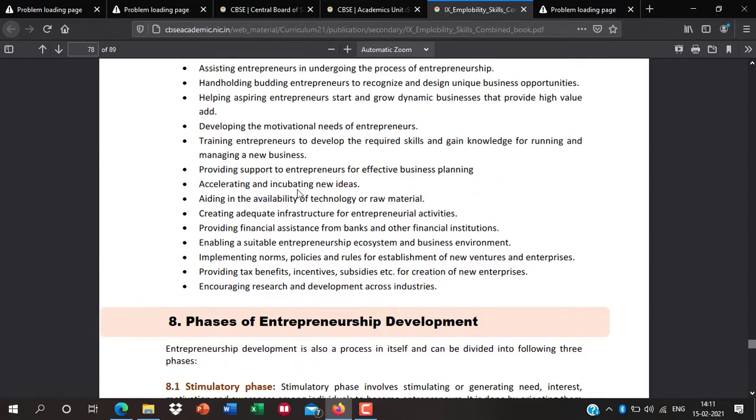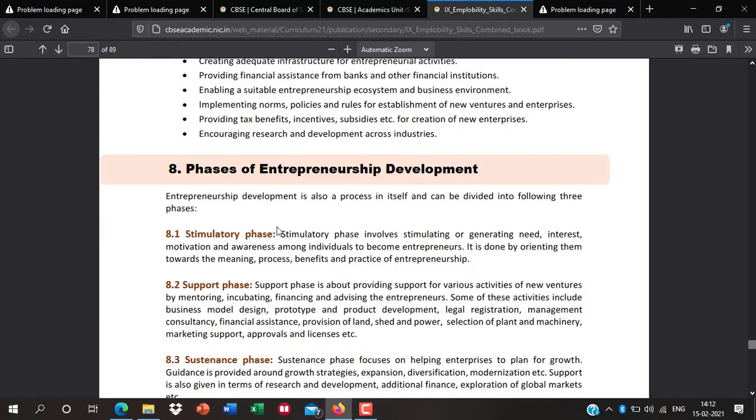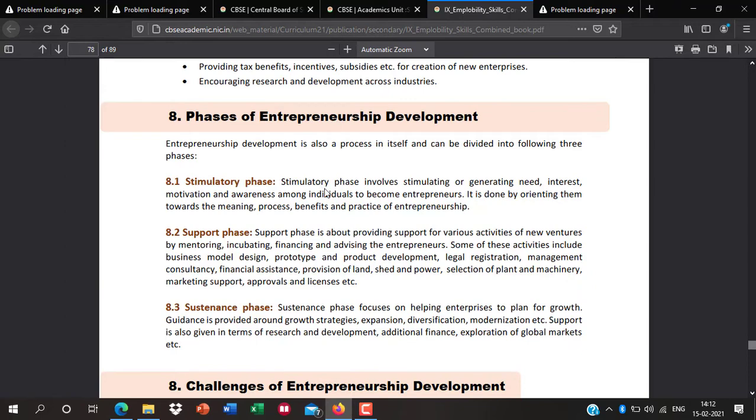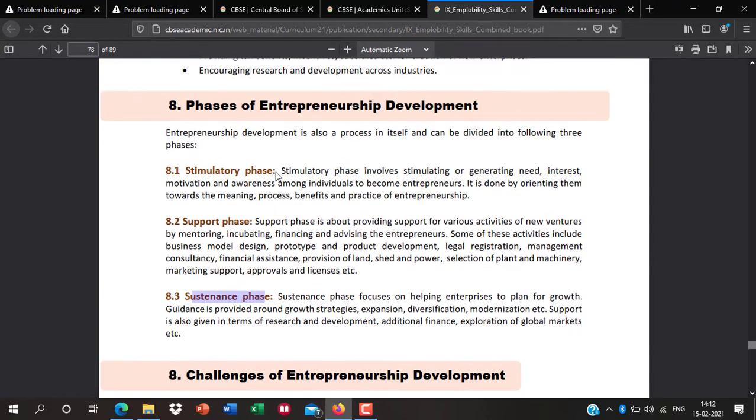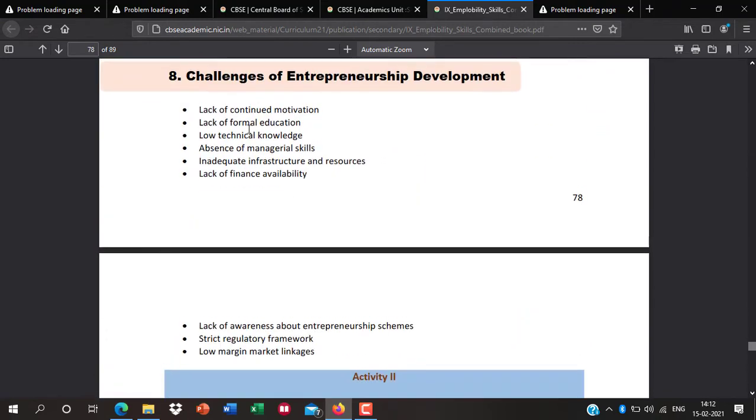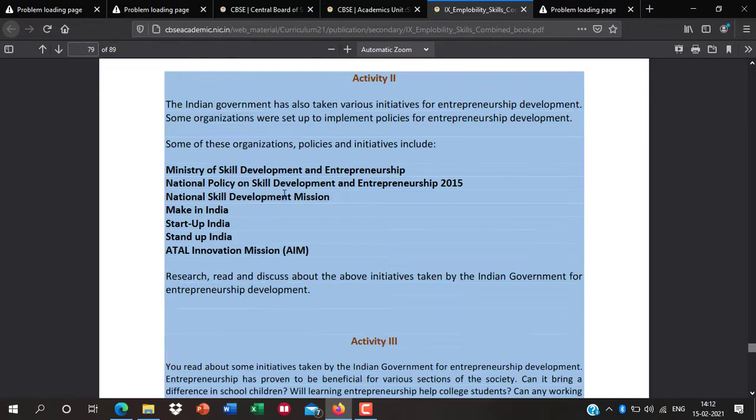Okay, so these are the objectives. Kindly read any 4 to 5 points and remember them. And the phases of entrepreneurship development, so kindly read this. Okay, these are the phases. And what are the challenges for entrepreneurship? Read only 3 to 4 challenges from here.